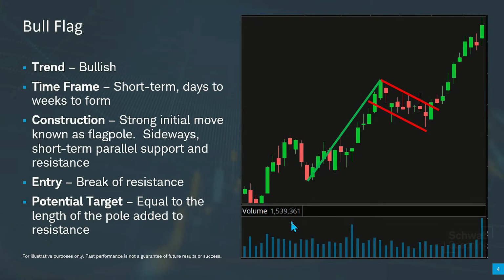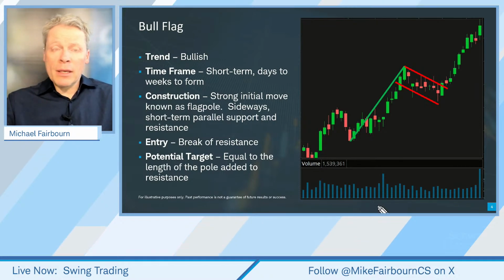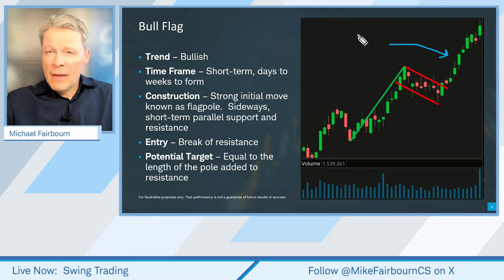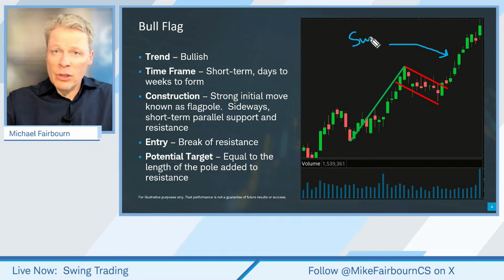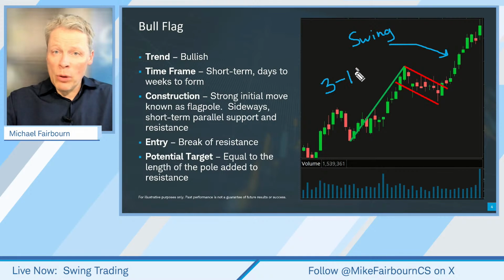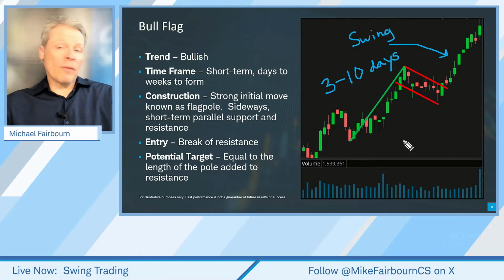Just as a quick overview, we'll do this every few times as we present in this class. Let's look at the bull flag right now. Sometimes these price patterns can give us a really good sense of the swing trade that we're looking for. These are the movements within the market. That is the swing itself. The swing trade is defined oftentimes by traders as being a 3 to 10 day move, and a lot of times they will be tied into a price pattern. Here's a flag pattern. We'll look at some of the flag patterns today.